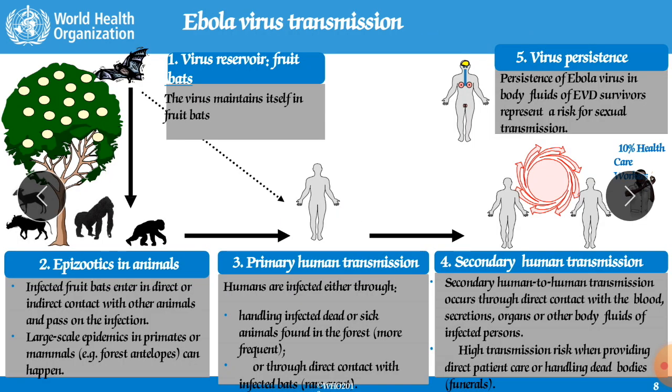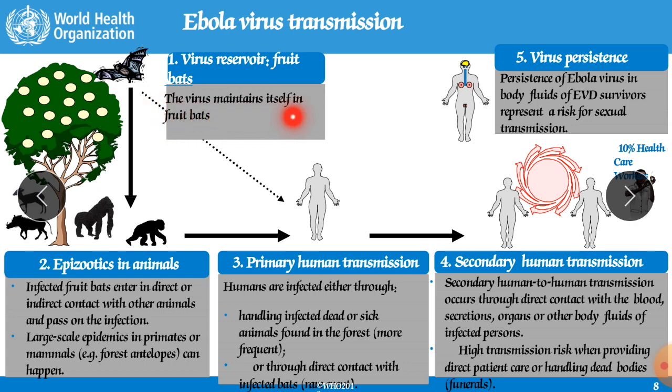Now we will discuss the Ebola virus transmission, how its transmission occurred. It has been transmitted in these 5 different steps. So try to understand how it was transferred and from which sources. As we know, COVID-19, the coronavirus, was transmitted by bats. So here also the Ebola virus has been transmitted by bats. Especially fruit bats, meaning fruit-eating bats. They are the major reservoir for this Ebola virus.